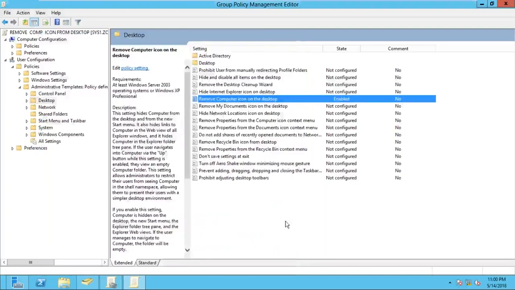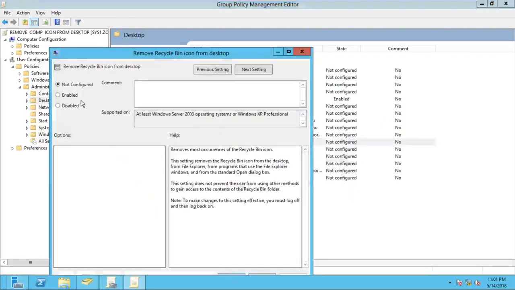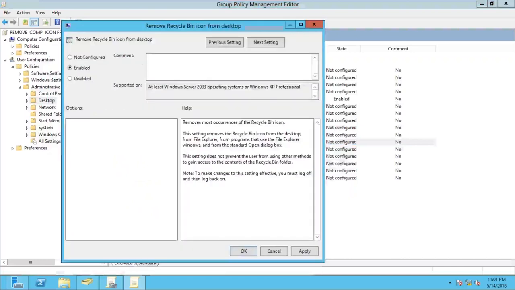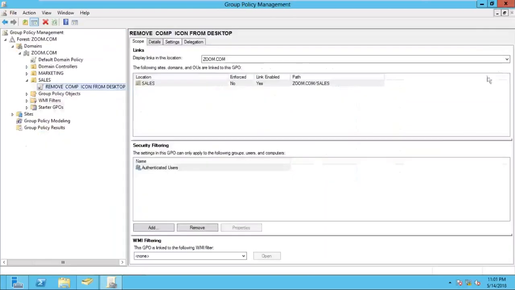In a single policy, I can restrict one item, or we can restrict multiple. I want to restrict the recycle bin also. You can see here we have Remove recycle bin icon from desktop. Can we restrict it? Yes. Right click on this policy, click Edit, select the Enable option and Apply. So we can restrict multiple items. After that your job is done, close this window.